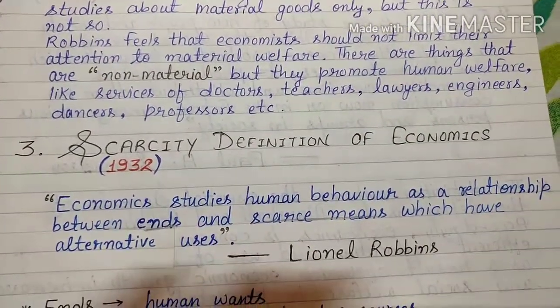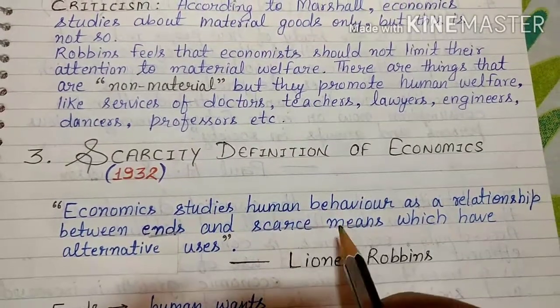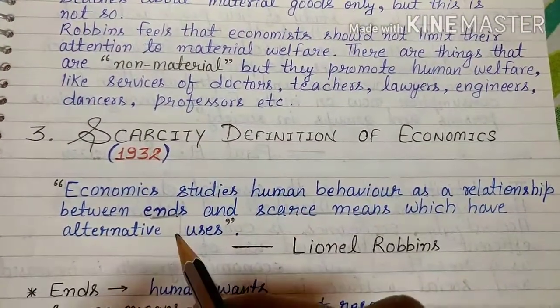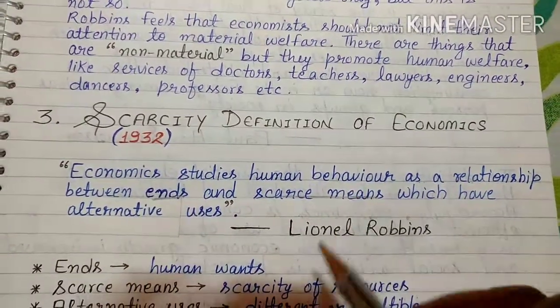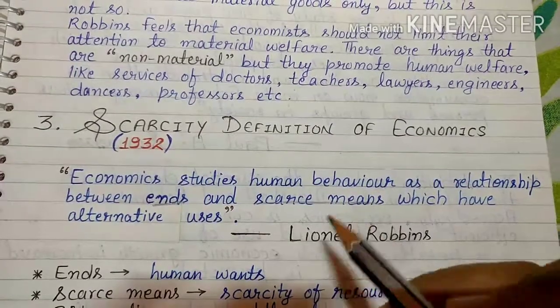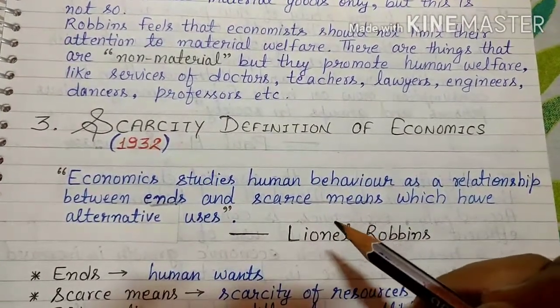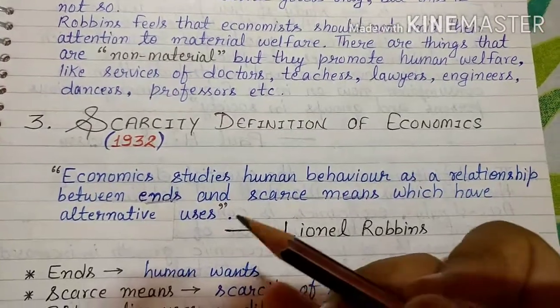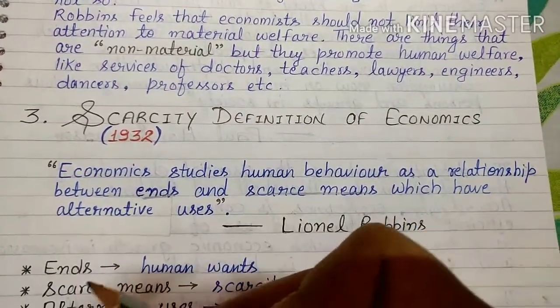Now what is the meaning of ends, scarce means, and alternative uses? Here ends means human wants, and scarce means scarcity of resources, limitations of resources, which are limited, not in too much strength. And then alternative uses. Alternative means different uses, having more than one use, or multiple uses.